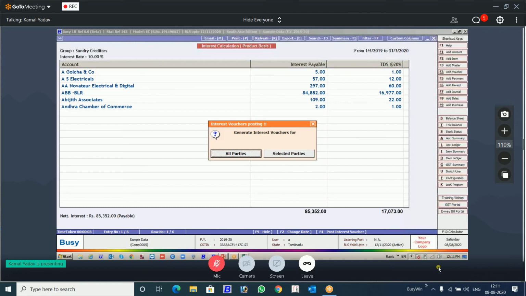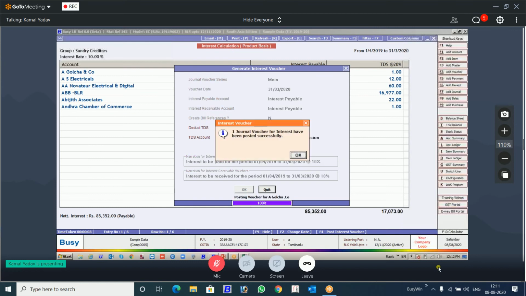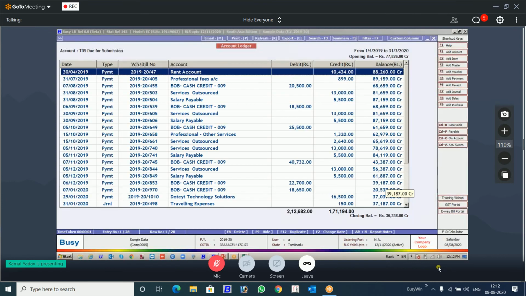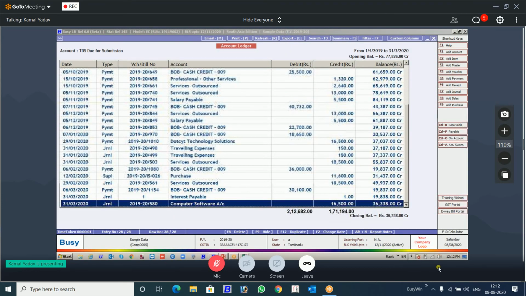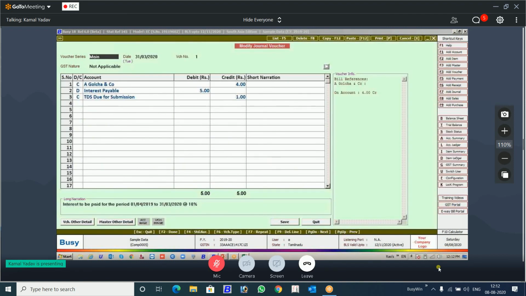Now you see this, when you press F4, it will ask you for which party you want to generate the voucher. Let's say one party, selected party. Here you will define everything, your TDS account, and you will put, you see here, I have earlier entries also. Like this, interest payable is posted here for that earlier client. So this is the way this feature is working.